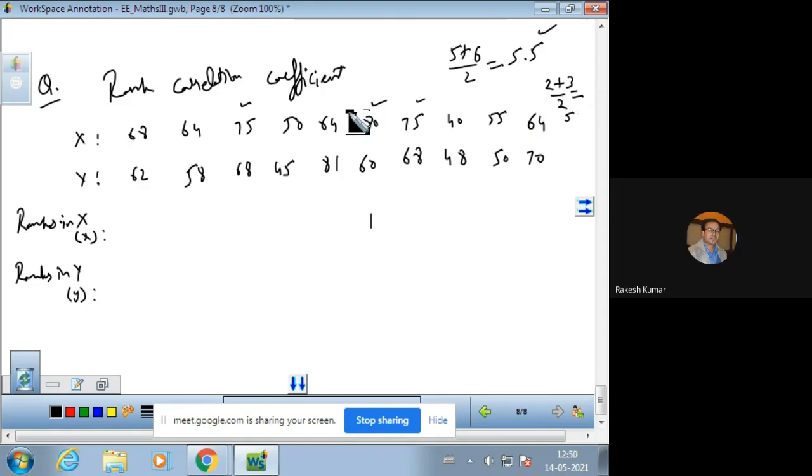So these values of 75 will be termed as 2.5.